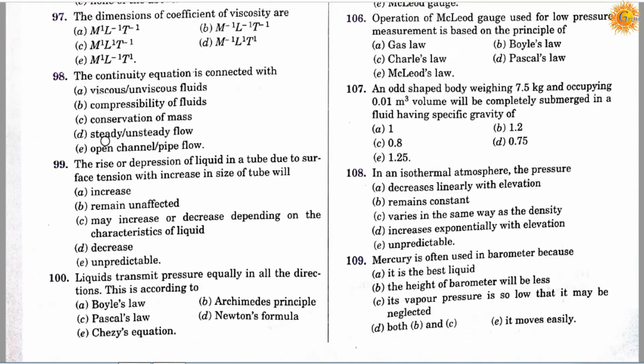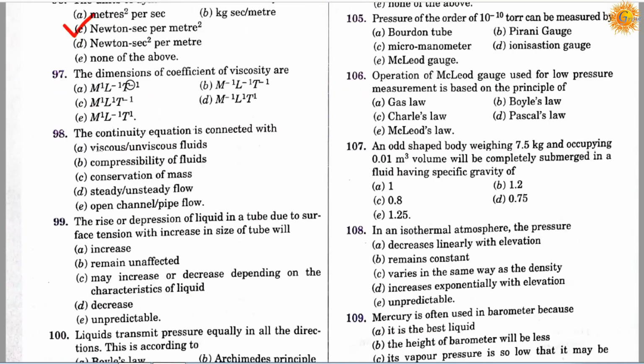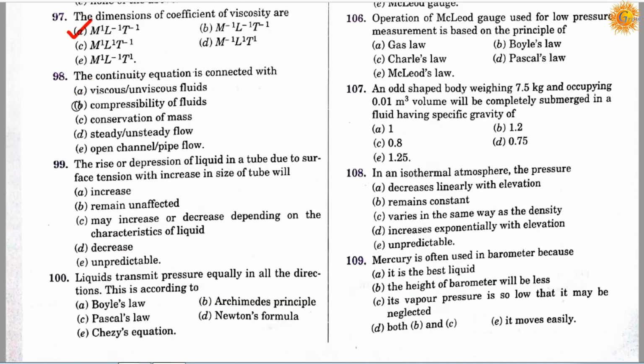Question number 97. The dimensions of coefficient of viscosity are: option A, M1 L^-1 T^-1; option B, M^-1 L^-1 T^-1; option C, M1 L1 T^-1; option D, M^-1 L1 T1; and option E, M1 L^-1 T1. So correct answer is A. Dimensions of coefficient of viscosity are M1 L^-1 T^-1.